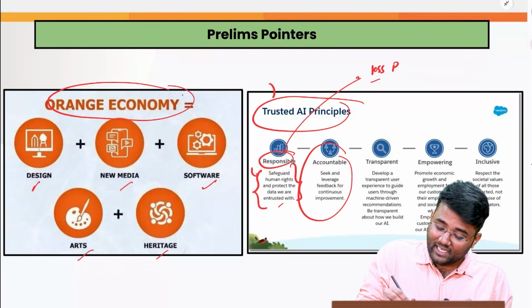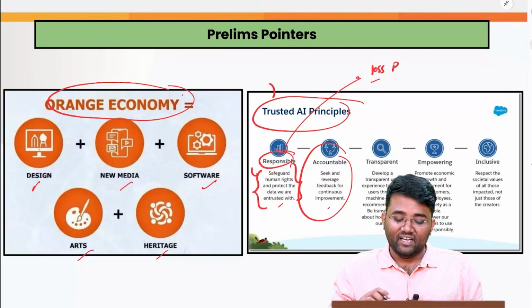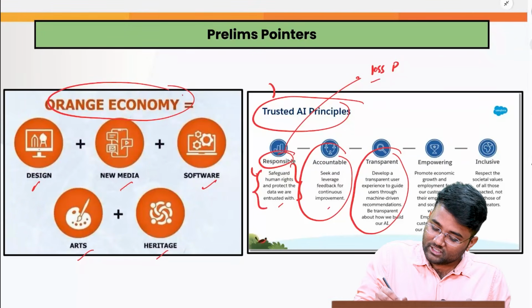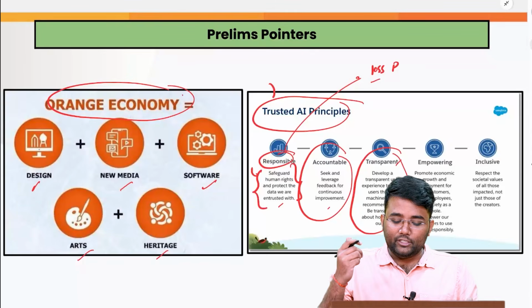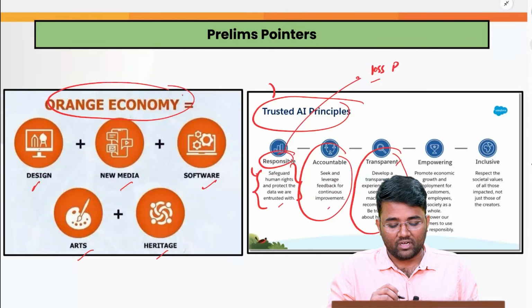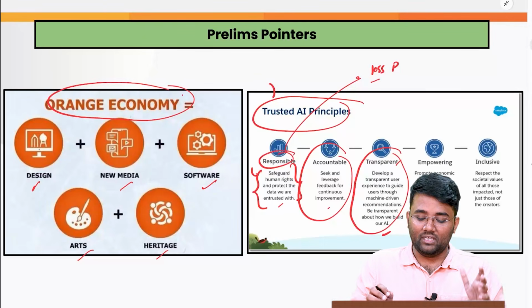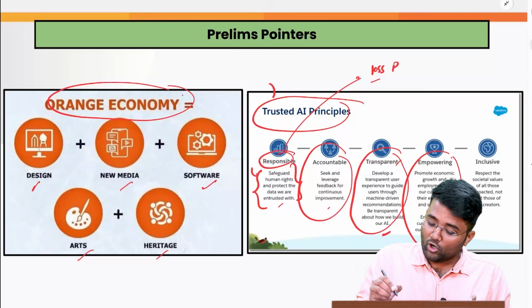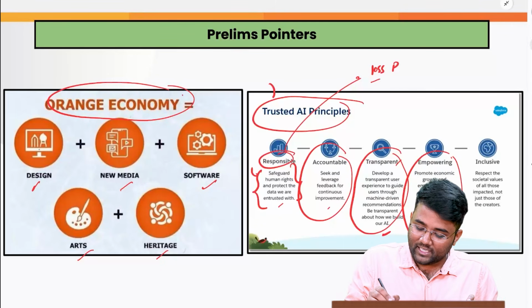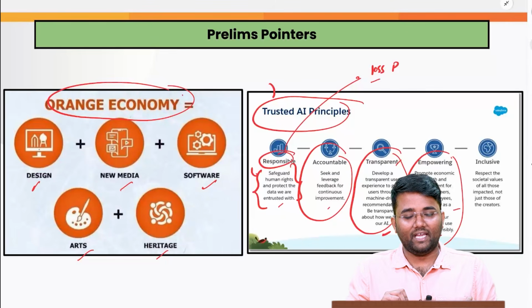It is accountable, that is, it seeks and leverages feedback for continuous improvement. It is transparent, meaning it develops a transparent user experience to guide users through machine-driven recommendations, and is transparent about how we build our AI. It is not explicitly supporting any one website or company. It is empowering, meaning it promotes economic growth and employment for our customers, their employees and society as a whole. It also empowers our customers to use our AI responsibly.